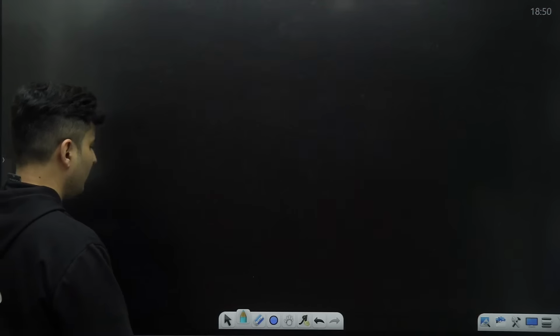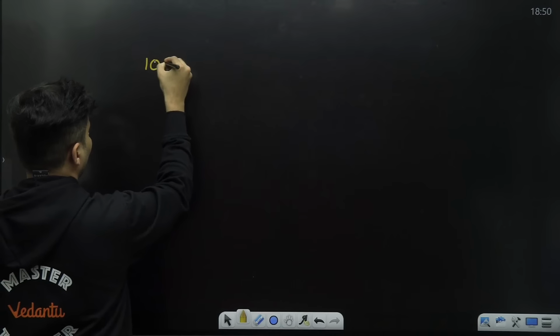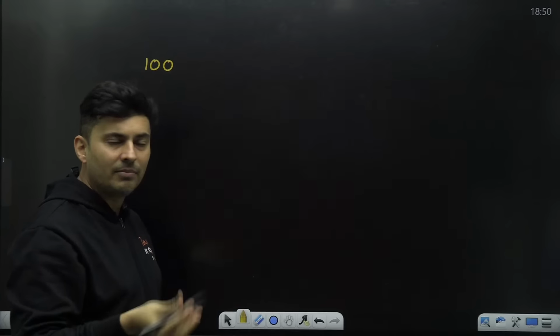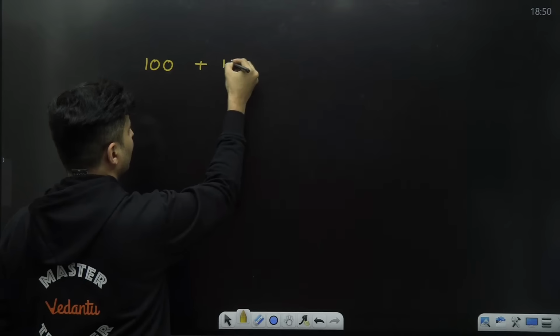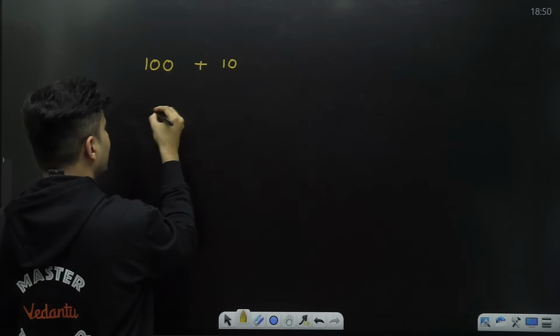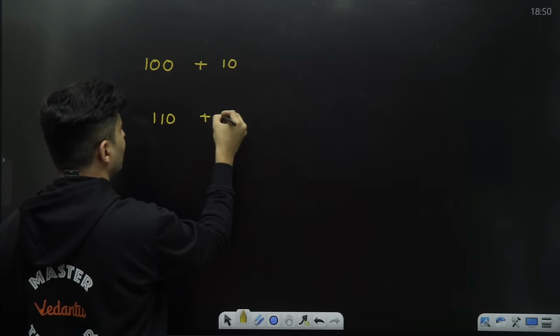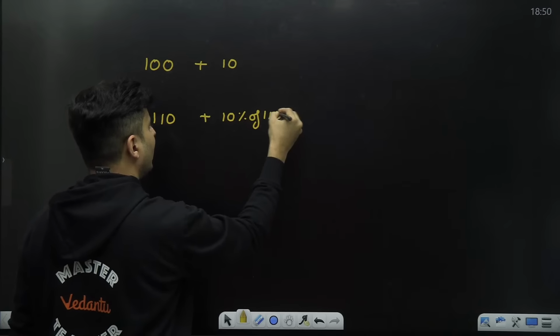So here what happens is, let's say for example, if you have 100 rupees and you're getting an interest rate of 10%, 10% means first year you will get 10 rupees, correct? Next year you will have 110, and you will have 10% of that. So you'll have 10% of 110.